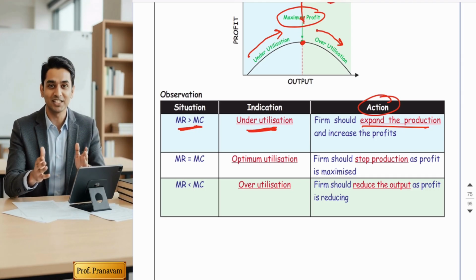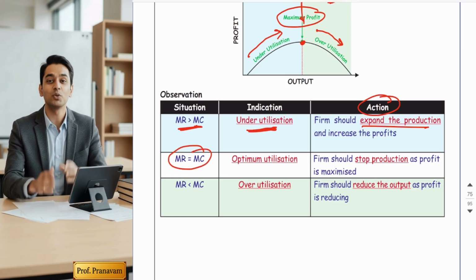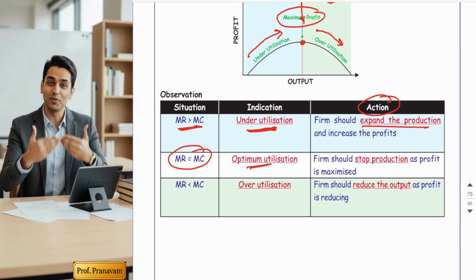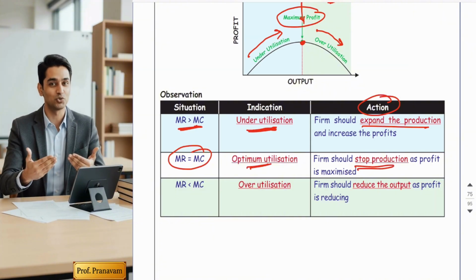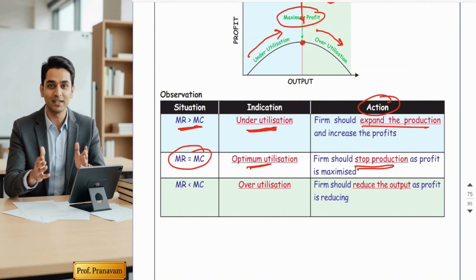Now at the optimum point, MR will become equal to MC. It indicates he has reached the optimum utilization. Then the firm should stop the production. If he doesn't stop the production at the optimum, he will enter into overutilization.